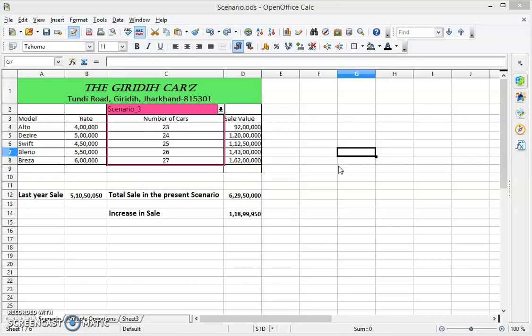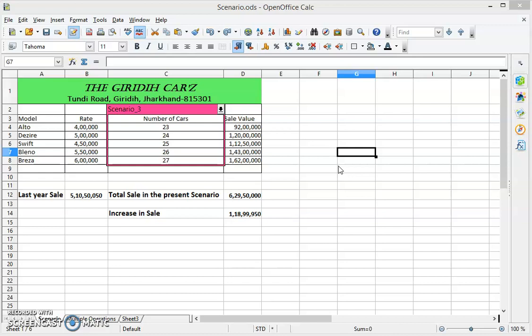Now, there are three kinds of what-if analysis tools. The three kinds of what-if analysis tools are scenario, goal seek, and solver. Today we will learn about them one by one. So let us discuss scenario first.